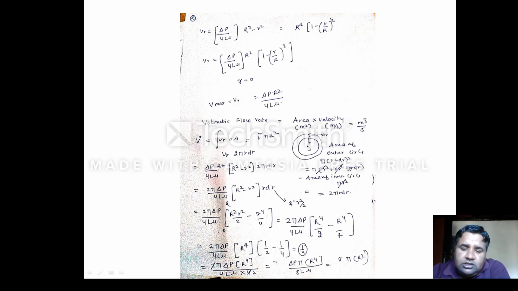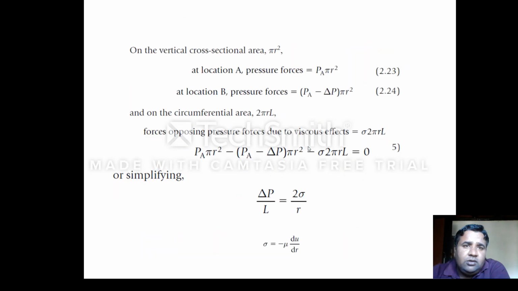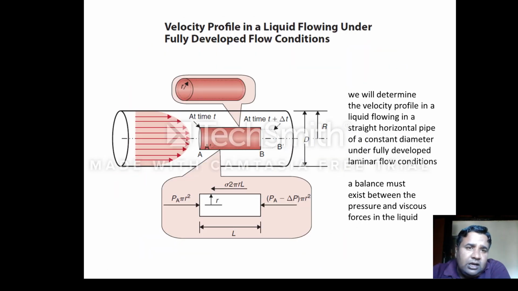So in this liquid, coming back to the same topic, let me assume a small thickness. This ring has a small thickness dr. r is the radius till here, and this ring has a thickness dr. Please understand the concept.